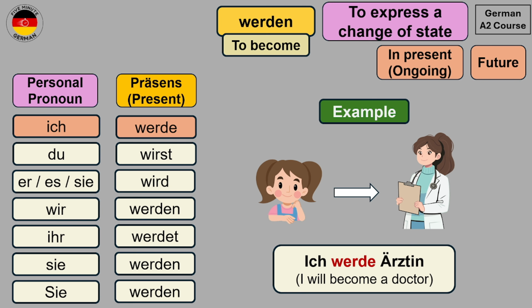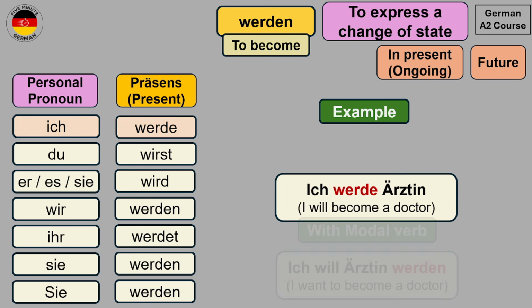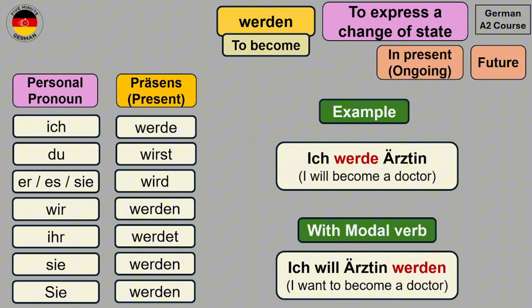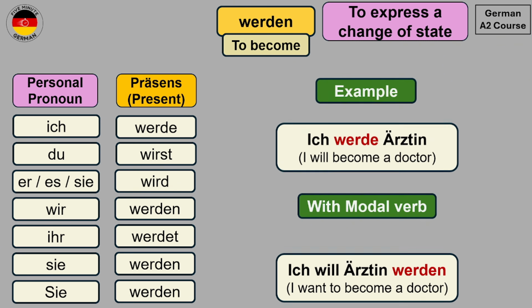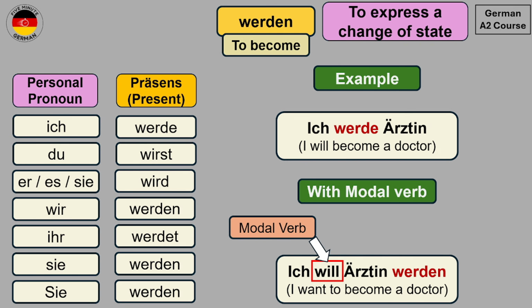Ich werde Ärztin. We can also write this with modal verbs as well. So with the modal verb wollen, the sentence will be Ich will Ärztin werden. I want to become a doctor. And over here we have followed the rules of the modal verb, that is that the modal verb comes at second position in conjugated form and the main verb goes to the last position in infinitive form, which in this case is werden. So you see that you can use the verb werden to express what your dreams are or what you want to become when you grow old.